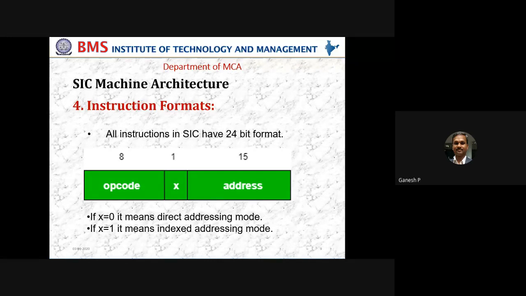Because internally the system does not know what is A, what is L, what is X, what is PC. It knows them only by a unique number, like our Aadhaar card. That is a number 0, 1, 2, 8, 9 and so on. Similar to that, when I write ADD for add, MOV for move, MUL for multiply, STOP for stop, when I use the code word, the system does not understand. So what we have to do now is convert them into machine-understandable form, which we call zeros and ones, low level language.